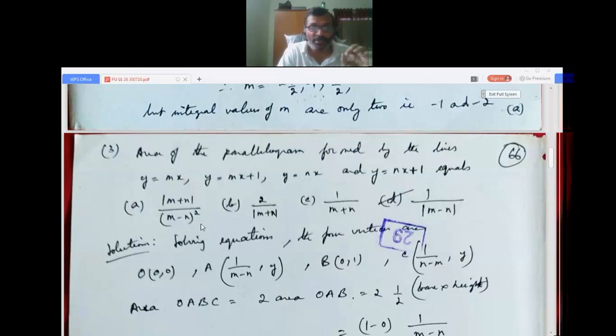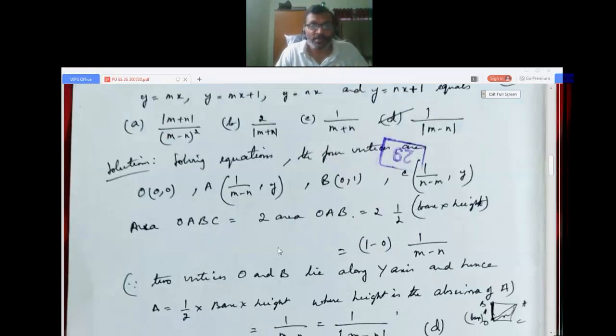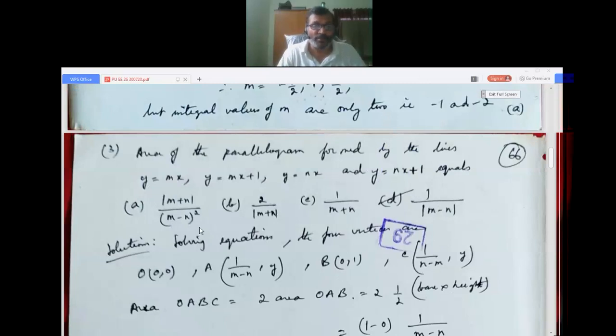B: 2 by mod of (m plus n), C: 1 by (m plus n), D: 1 by mod of (m plus n). Solving equations in this, the four vertices are actually O. How to solve them? The question comes. You take these four lines: y equals mx, which passes through the origin, y equals mx plus 1, y equals nx, and y equals nx plus 1, and solve them.